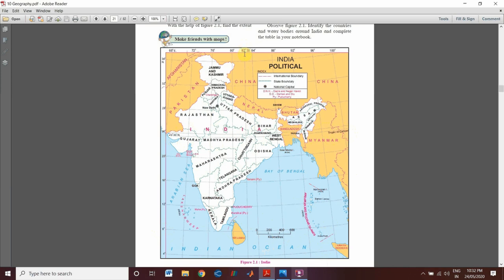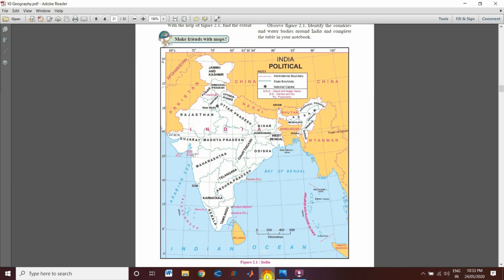Now the next point is IST, Indian Standard Time. Can you see here this longitude, 82°30' east? This longitude passes through the middle of Allahabad, which is in Uttar Pradesh. You can see this longitude down to here. This IST of India is ahead of Greenwich Meridian Time by 5 hours 30 minutes. The prime meridian I will show you later on.